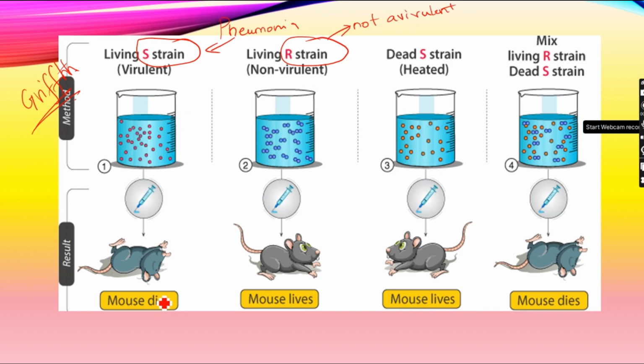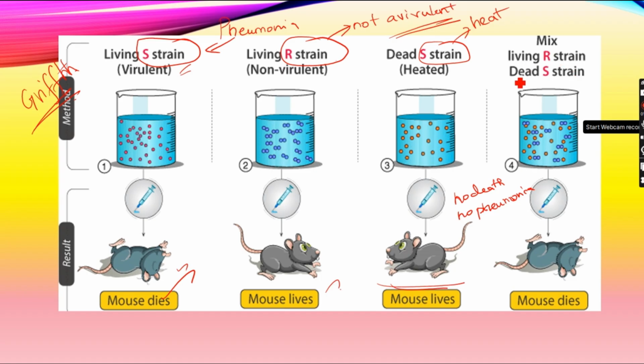When the S strain was injected into mice, it caused pneumonia, so the mouse dies. But the R strain does not cause pneumonia because it is avirulent, which lacks a capsule. Therefore, the mouse lives. But when the S strain bacteria is heated, it loses the characteristics of the S strain. Therefore, the mice live. There is no death, and no pathogenicity of pneumonia takes place due to the loss of characteristics of the S strain.